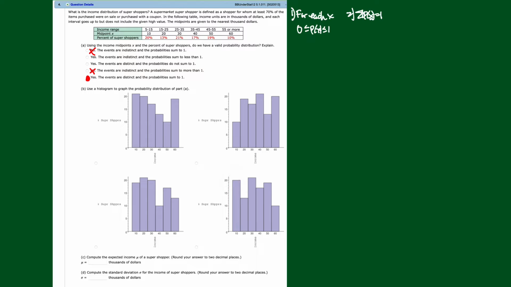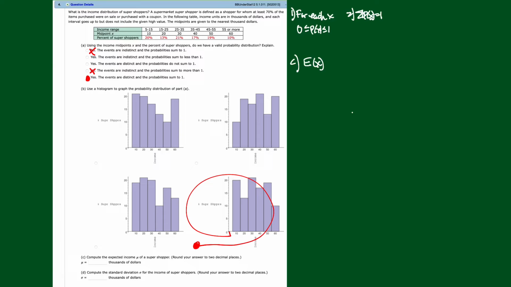Just check another one. What's the next one? The next one's at 20. We should be at 13. So I'm at 20 and 13. Looks like we're good here. So I'm going to choose this one, which is this one right here.